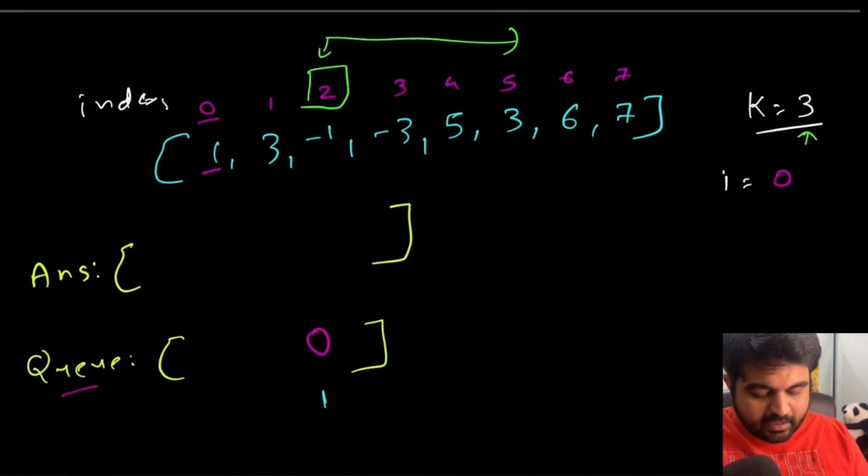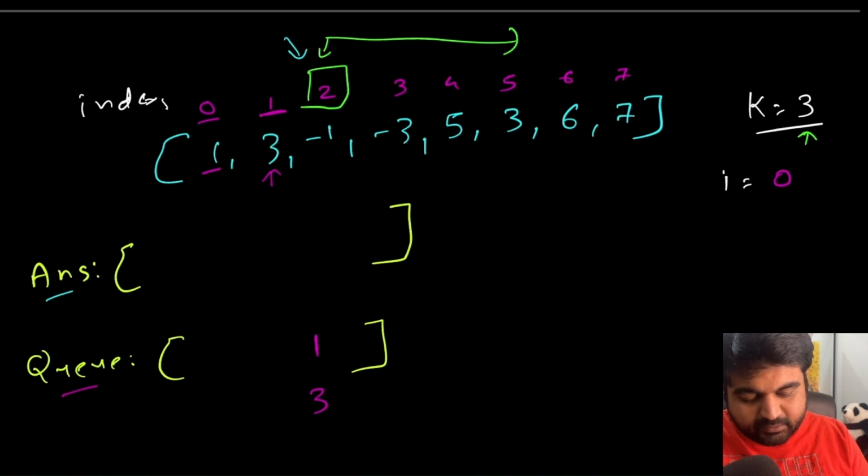Now we cannot add anything to the answer until this point, so we are going to move forward. Once again, we identified index value number 1 that contains value number 3. This value is actually greater than the value at the index position we have inside the queue, which means we need to add this 3 over here. So we are going to add 1 as an index value, which has the corresponding value 3.